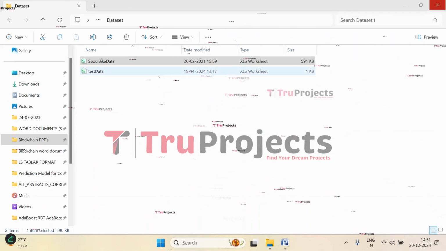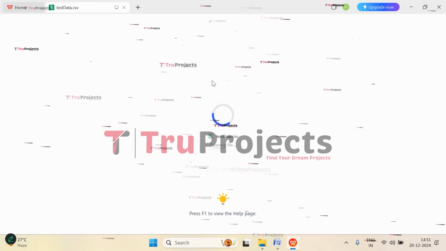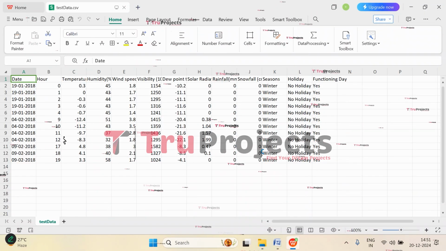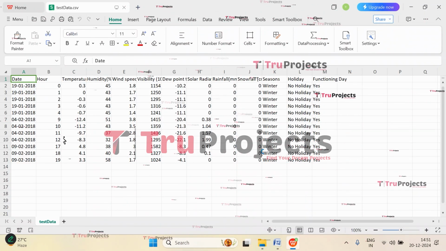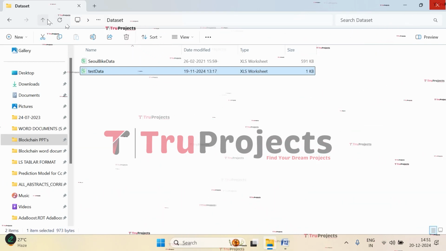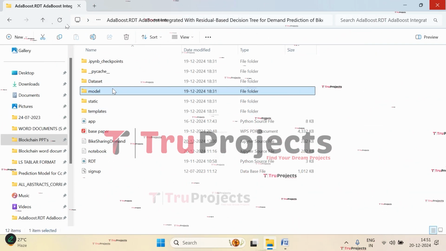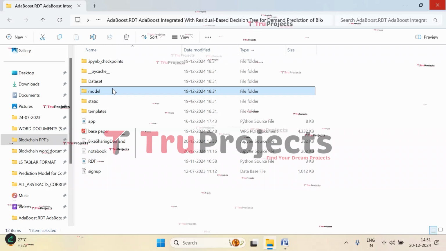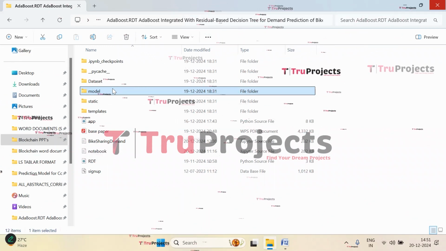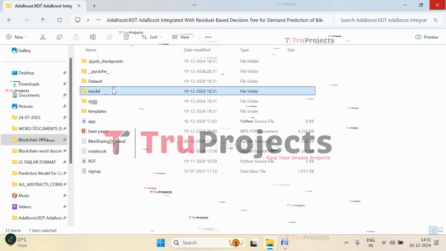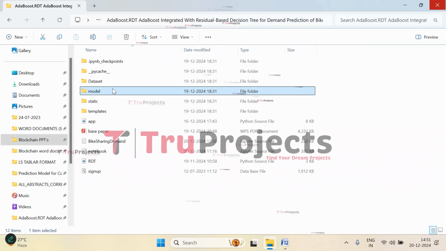Let's close this. And here we have the test cases that we will be using for predicting the bike demand. Let's close this. Get back. And in this model folder, we have the algorithm information that will be loaded into the project code during runtime. In this, we will be having .h5 files, pickle files, and numpy files.